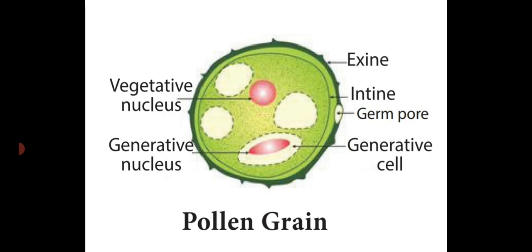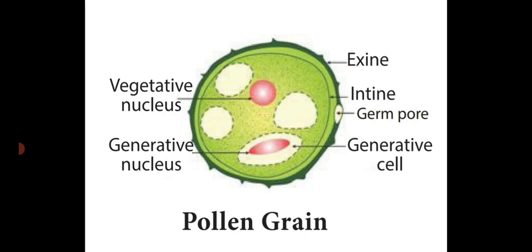Then at the center, they have the vegetative nucleus and the generative nucleus. The vegetative nucleus is responsible for the production of the pollen tube, and the generative cell or nucleus is responsible for producing the two male gametes.